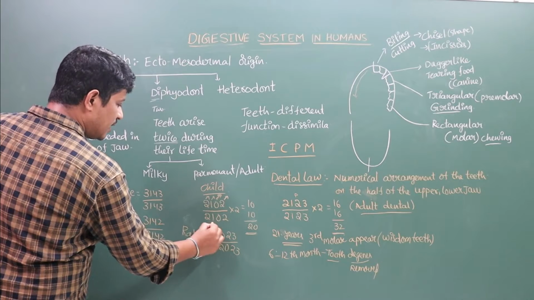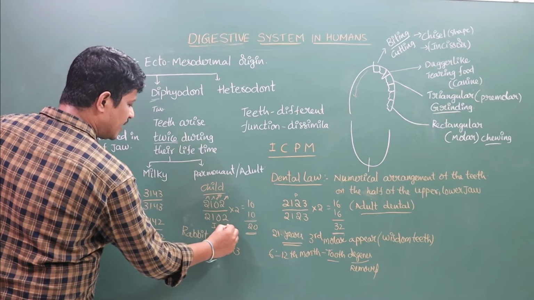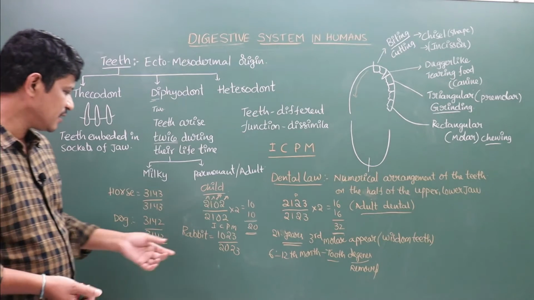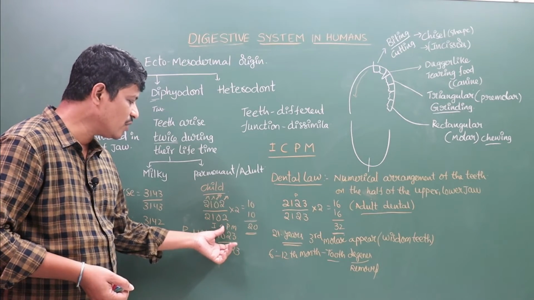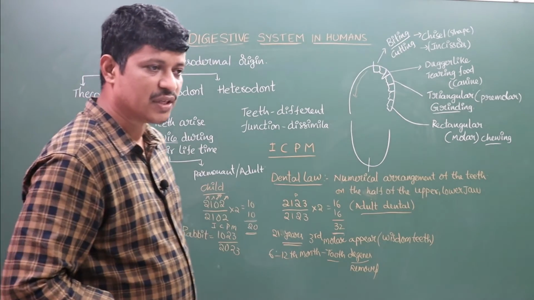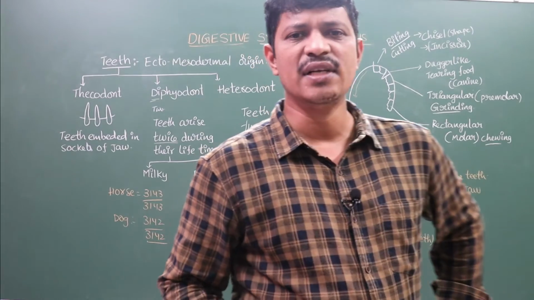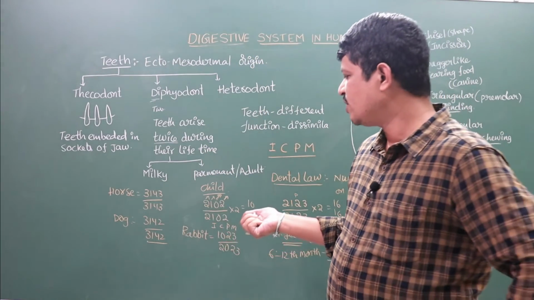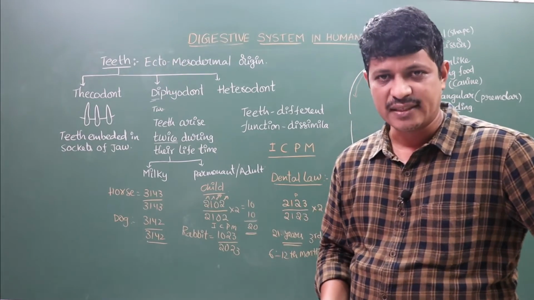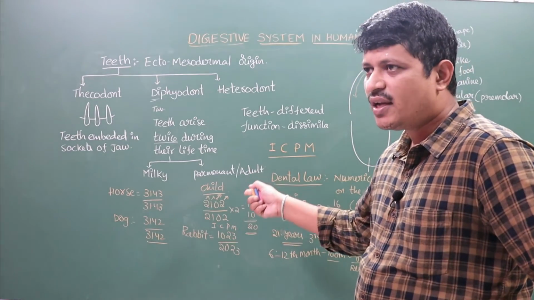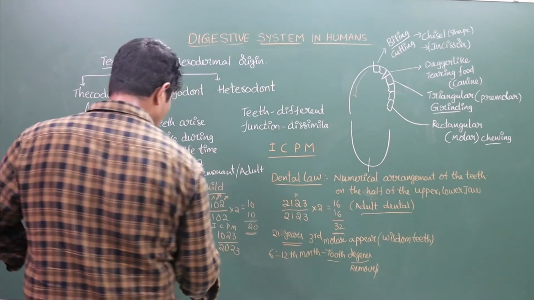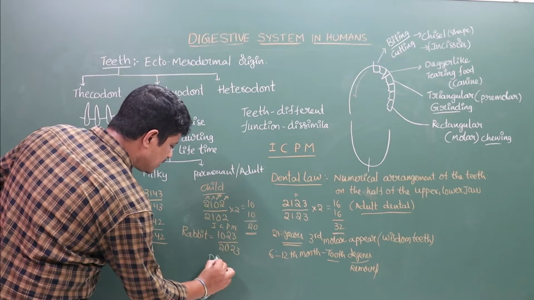See, here these are the incisors, canines, premolars and molars of the rabbit. In rabbit, between the incisors and premolars, the canines are absent because these are herbivorous. In the majority of herbivorous animals, canines are absent between the incisors and premolars. Here a small gap is present between these two. This gap is known as diastema.